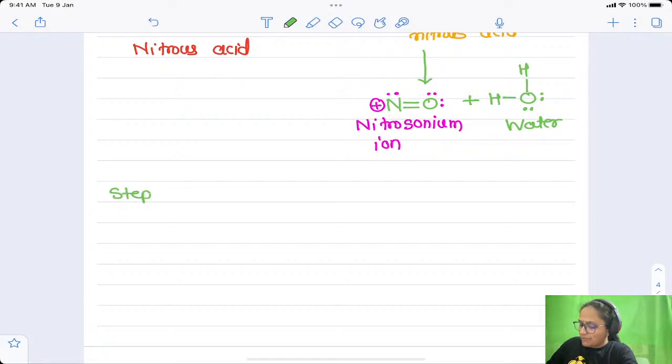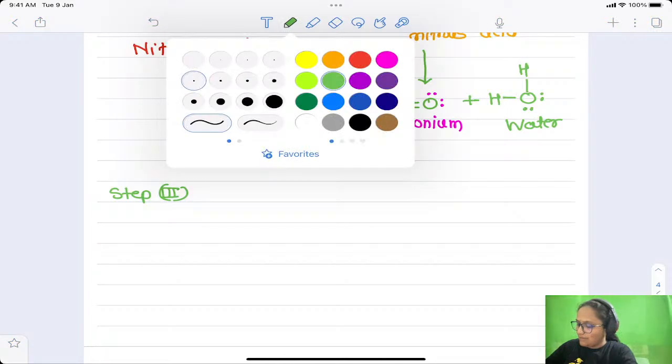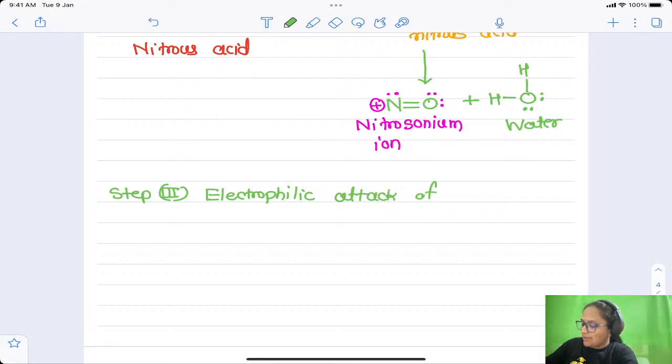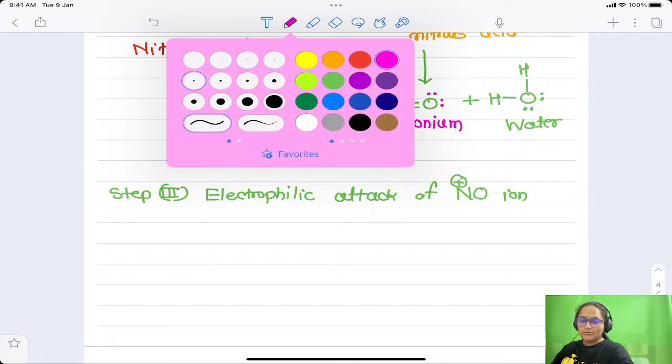Okay, this generated electrophile is obviously going to attack the other reactant of this reaction, and that is nothing but your aniline or aromatic amine, right? Okay, so that I will write down now. Electrophilic attack, meaning attack of an electrophile, of NO plus ion. NO plus ion is nothing but nitrosonium ion.